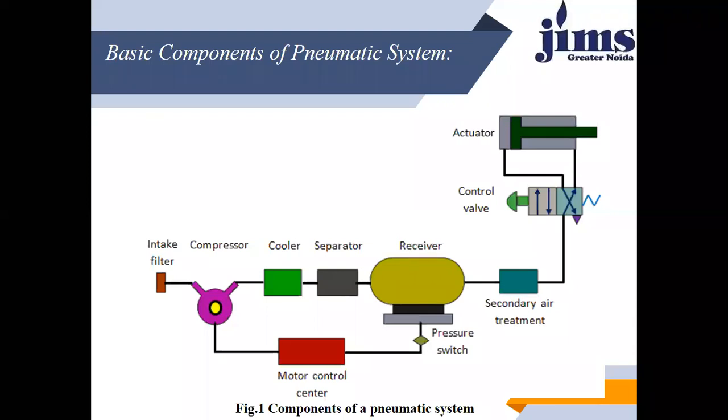I already discussed the basic components of the pneumatic system. You must see what the basic components are that I already told you. This is the intake filter, from where the air, which is available in plenty in our atmosphere free of cost, is taken. So from the atmosphere we take an unlimited amount of air to the compressor.